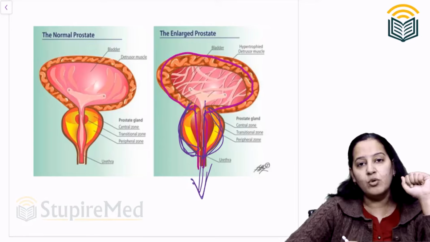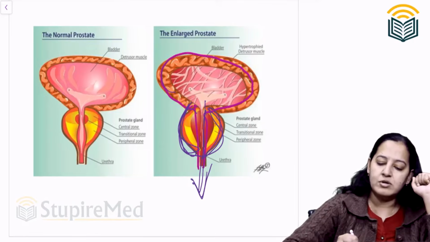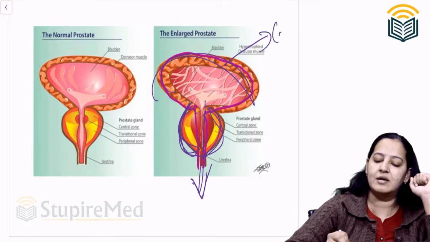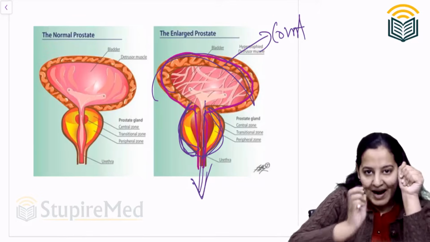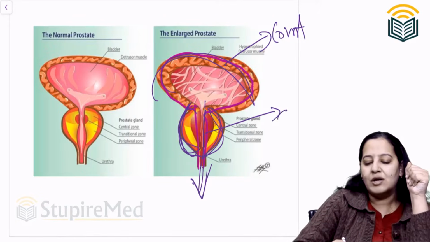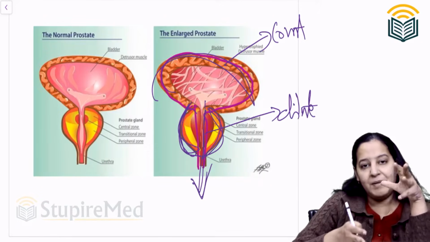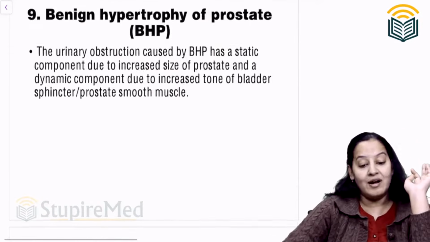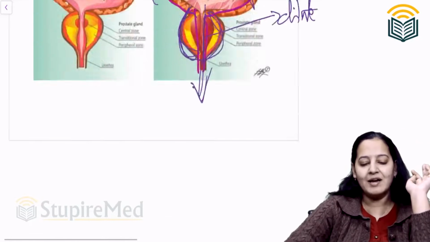What will alpha blocker do? Alpha blocker will cause constriction of the muscle and dilatation of the sphincter. So it will help the patient with BPH to pass urine. So alpha blockers are very useful there.